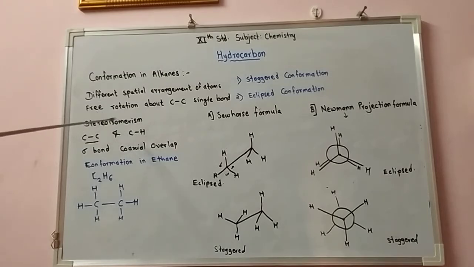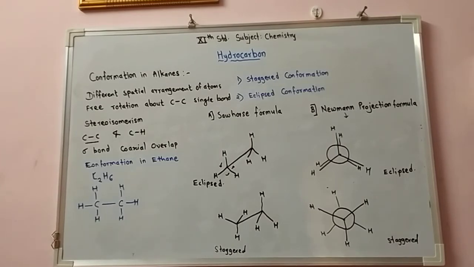Stereoisomerism is the isomerism in which there is a different spatial arrangement of atoms. And alkanes have a carbon-carbon single covalent bond and carbon-hydrogen bonds. This bond is a sigma bond due to coaxial overlap of orbitals, and the bond is cylindrically symmetrical. Therefore, the carbon-carbon bond in alkanes undergoes rotation.